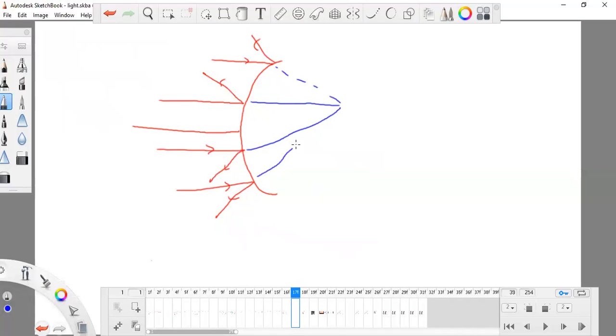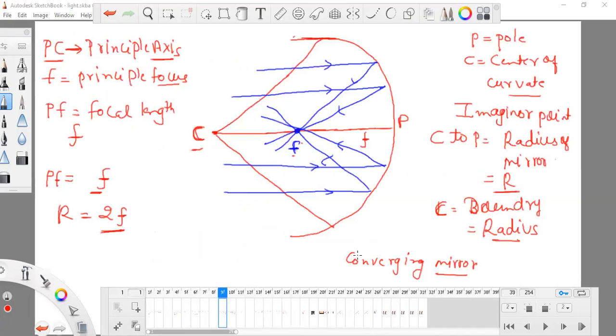Okay, so they are meeting, but it is more interested in reflecting light, as you can see, or getting them back. So this mirror which is convex, because this is the convex surface, is known as a diverging mirror. It is known as a diverging mirror. So this mirror was a converging mirror.